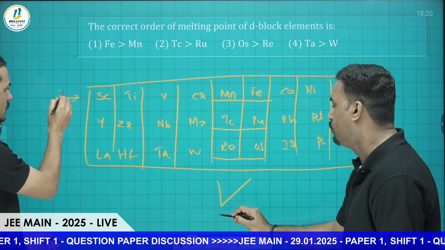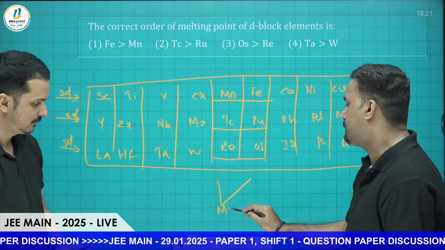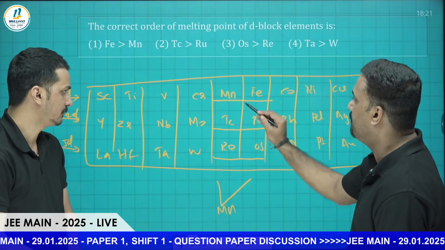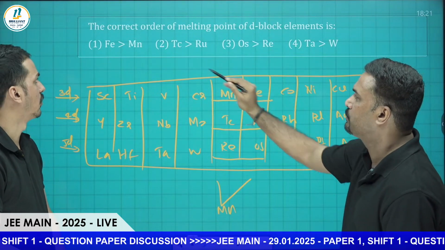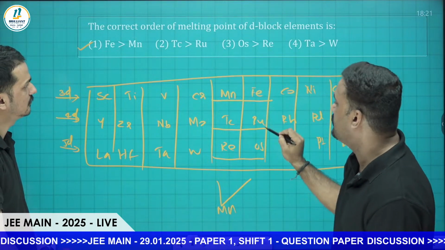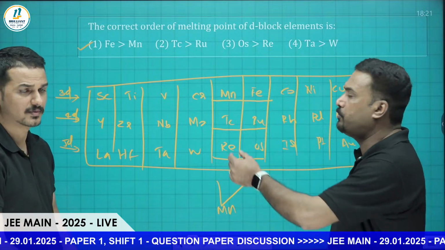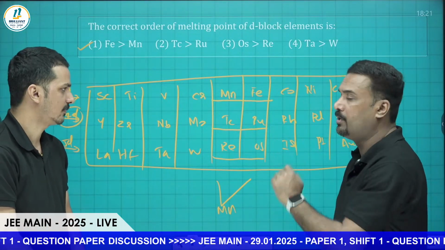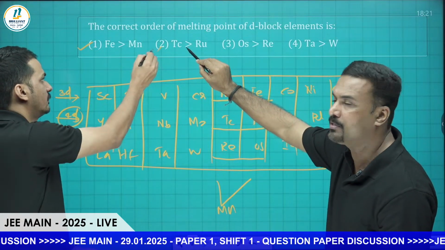Manganese has an exceptionally low value. So the 3D series, 4D series, and 5D series will come. Mn has an exceptionally low melting point, with lower enthalpy of atomization. So when you compare Mn and Fe, Mn has less and Fe has more. So that pair is correct. And Tc and ruthenium: Tc has less, because the same trend is followed for the second, 4D series as well. According to that, Tc has less. So this is the wrong order.